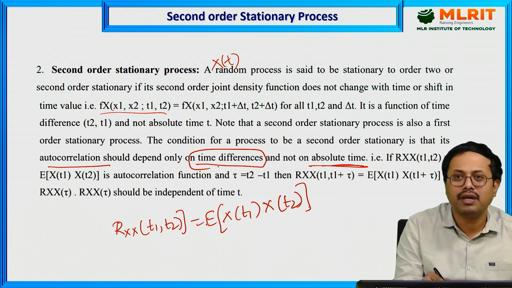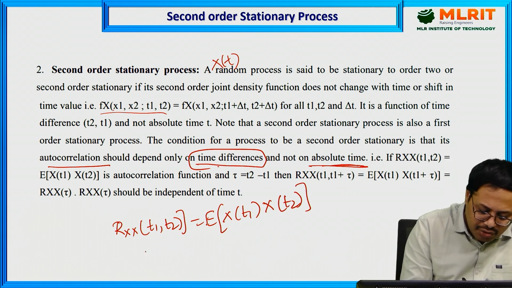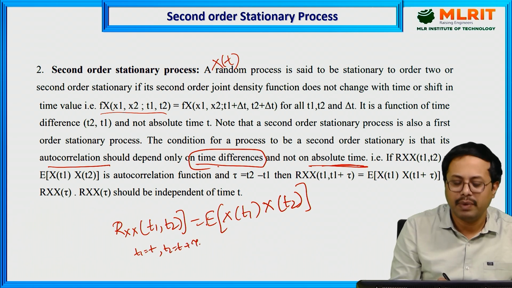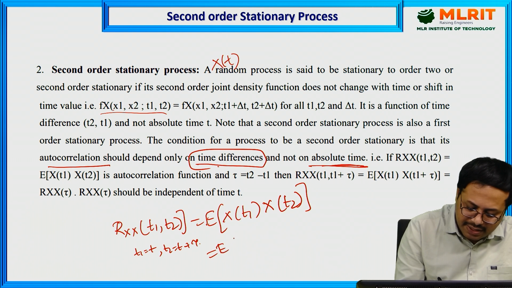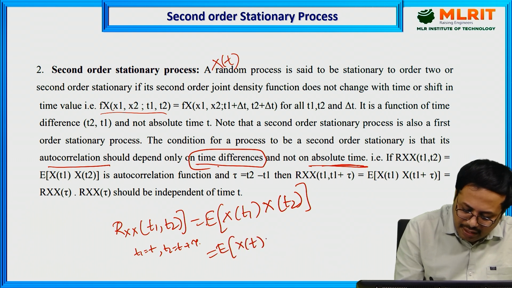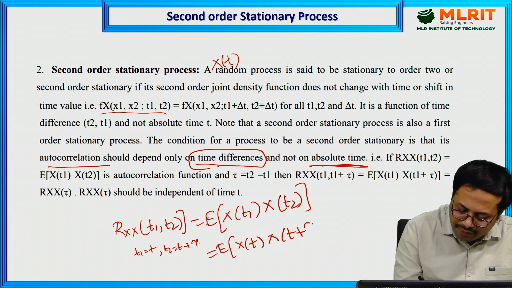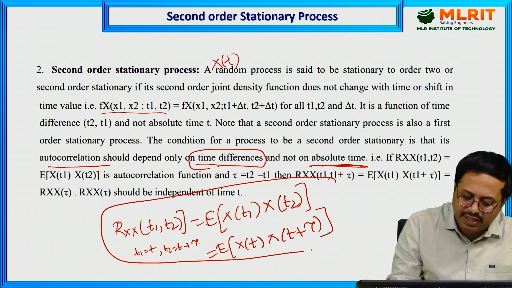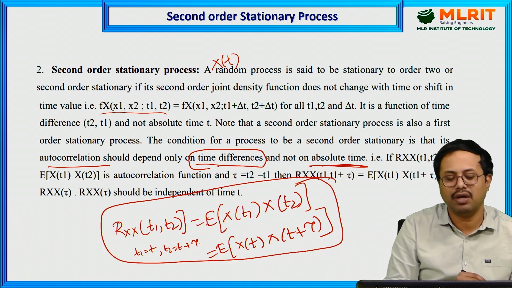We can further modify this. Let us assume t1 equals t and t2 equals t plus tau. Then we get the expectation of x of t times x of t plus tau. This is the definition of the autocorrelation function.